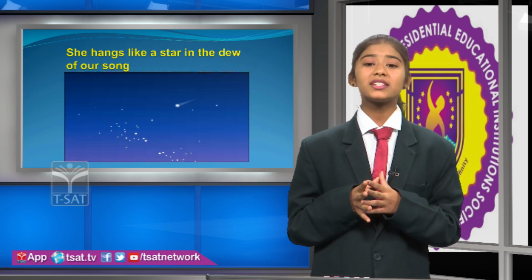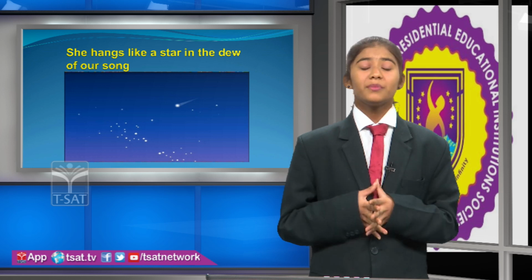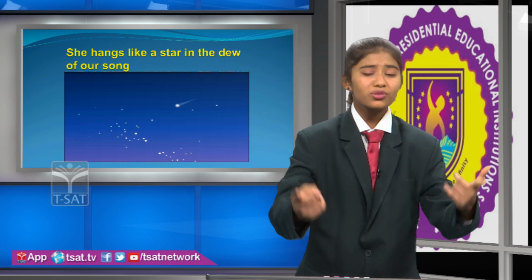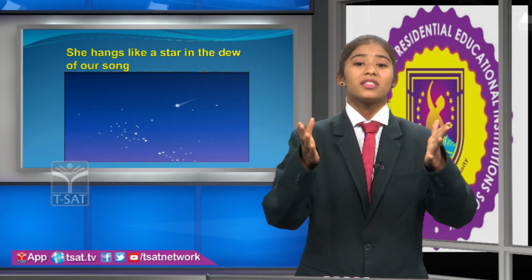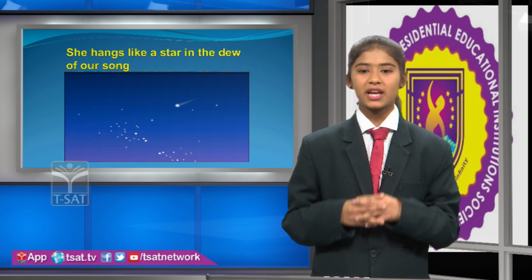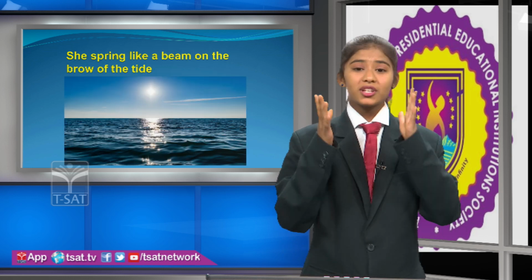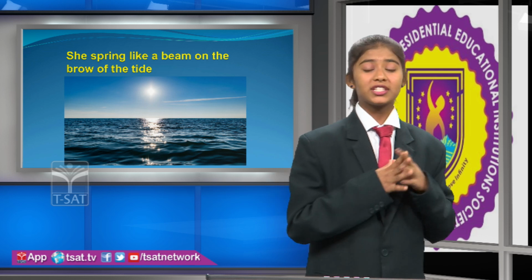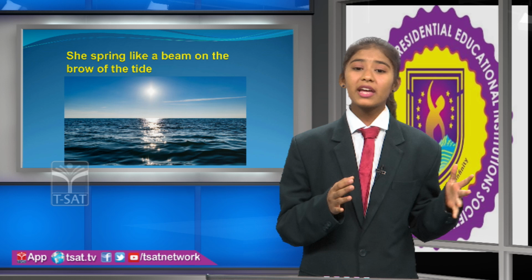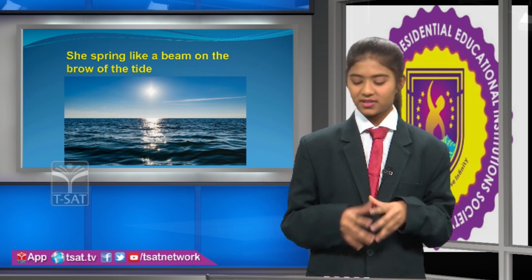"She hangs like a star in the dew of her song" means the bride is seated in the palanquin like a bright star and listens to their palanquin bearer song. Their song reflects her happiness like a dewdrop reflects a star's light. "She springs like a beam on the brow of the tide" means the bride is moving like a beam of light springing when it is reflected by the waves.